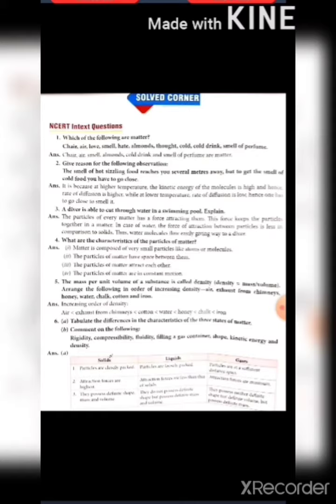Then the sixth question is, tabulate the differences in the characteristics of three states of matter. Comment on the following: rigidity, compressibility, fluidity, filling a gas container, shape, kinetic energy and density. So the first part, that is tabulate the differences, we have already done in notes. So you can write the answer from there. You have to just write the general characteristics of solid, liquid and gas in the form of a table.